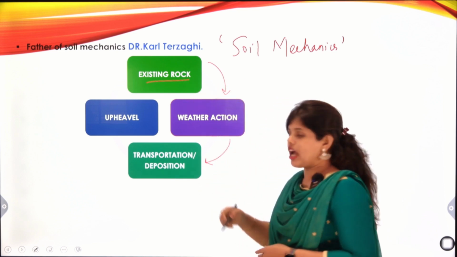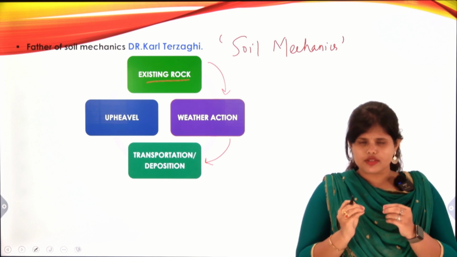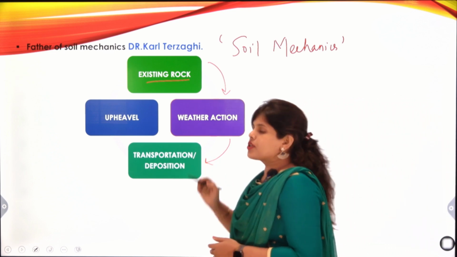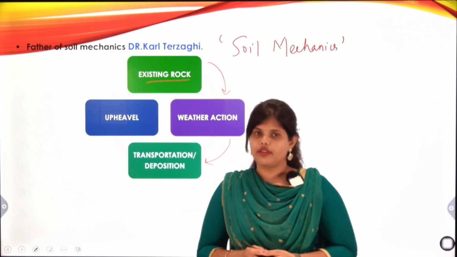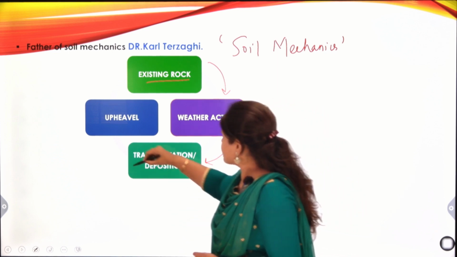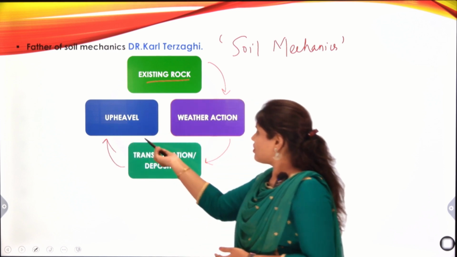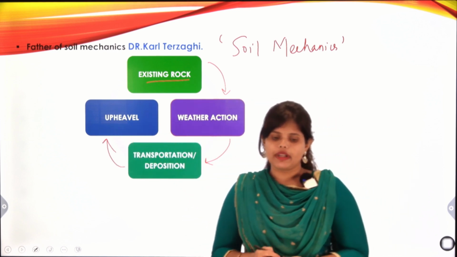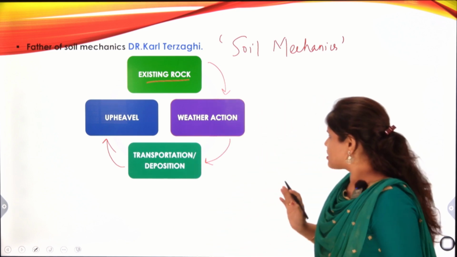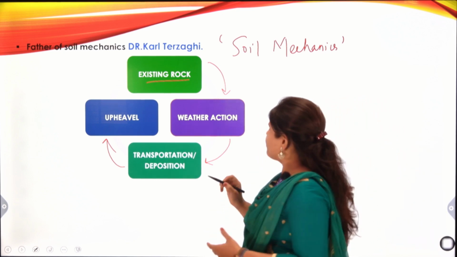After these cracks form and small particles are formed, what happens? Transportation or deposition of soil will occur. Soil will be transported or deposited to another place. Next comes upheaval. Upheaval is a change of shape and size, or a disruption of anything.